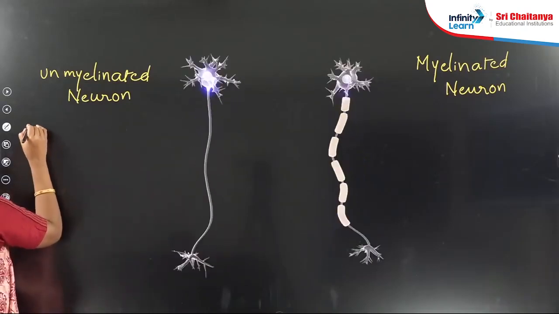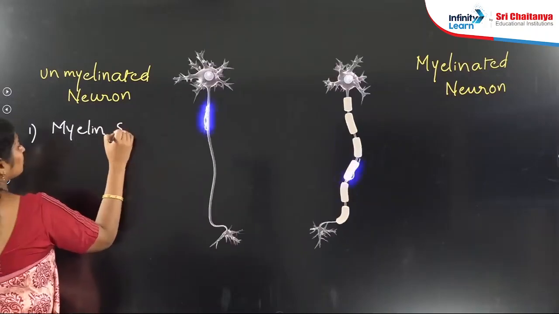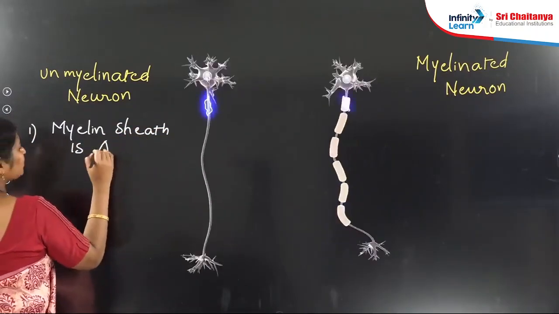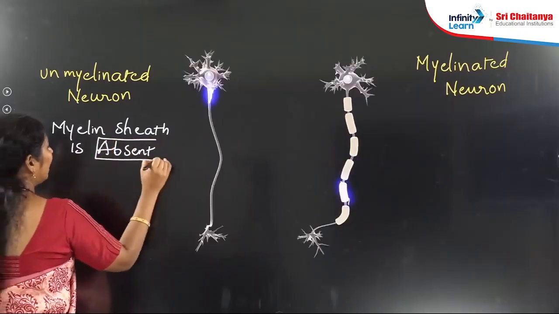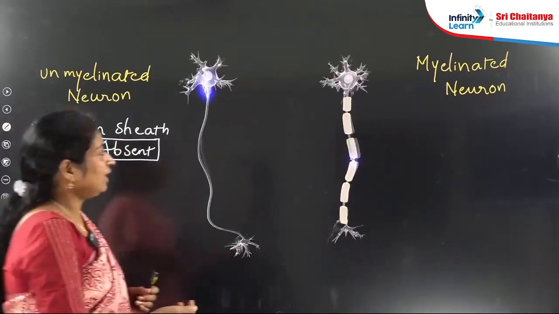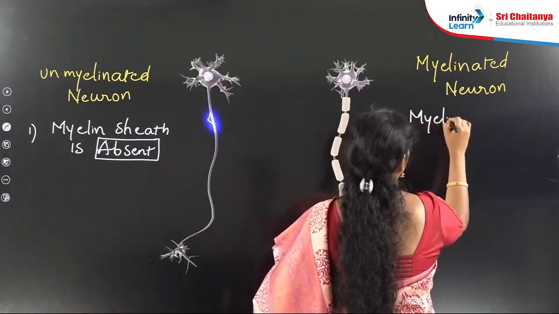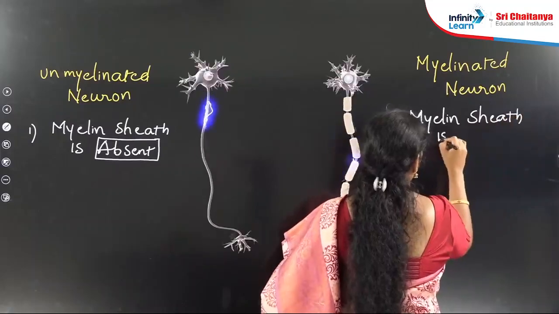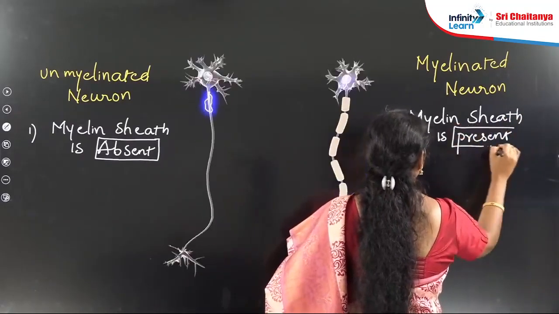Number one, the main difference is the myelin sheath. The myelin sheath is absent. There is no myelin sheath in the case of unmyelinated neuron, whereas in this case, the myelin sheath is present. This is a major difference.